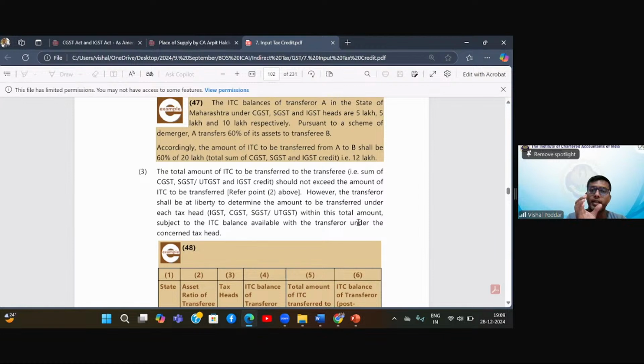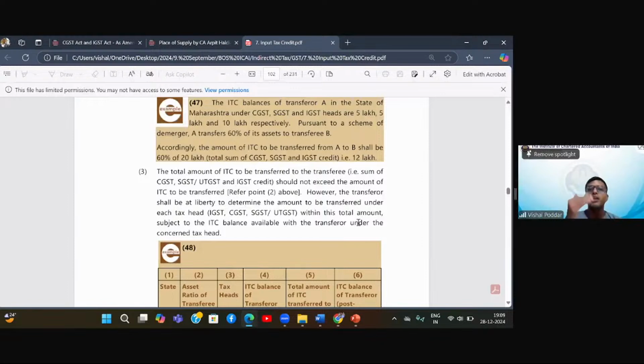The first 2 points said that I will be computing this proportionate amount which I have to give to company B and company C, and this proportionate amount will be computed on the total of C plus S plus I balance. So that I need not do C plus S plus I separately. So whatever is my total credit balance of C plus S plus I, for the entire credit balance, I will apply the ratio of value of assets. Now that ratio gave me that 100 should go to B and 80 should go to C.